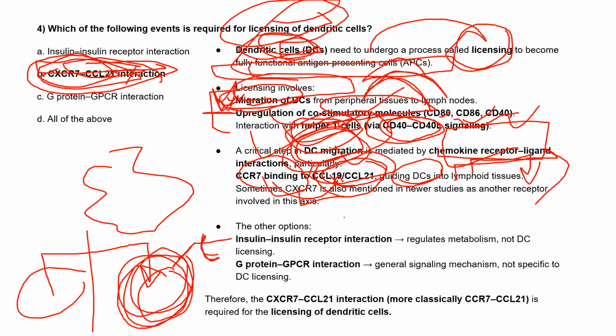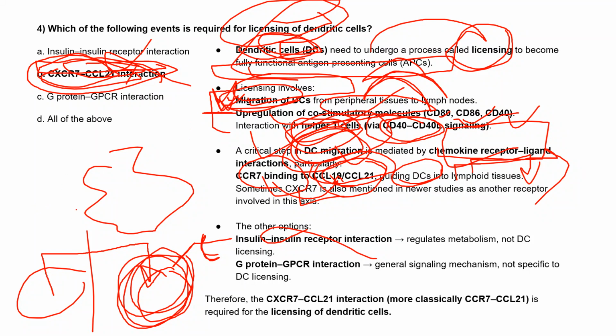Insulin receptor interaction will not be the right answer, because insulin will not come under dendritic cell licensing. It helps in metabolism, glucose metabolism and so on, where the insulin receptor plays the role.